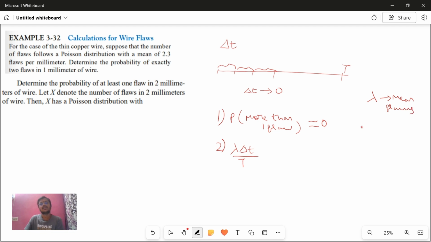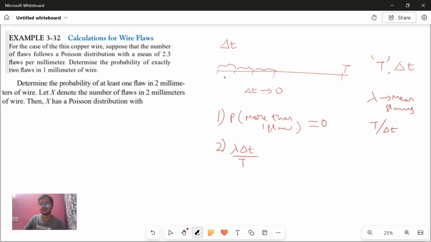Now if the wire is of length t, split into intervals, and each subinterval has a length delta t, what is the total number of intervals? Just t by delta t, right? If a wire is 10 centimeters and it is cut into pieces of 2 centimeters each, what is the total number of pieces? 10 by 2, which is 5, right?